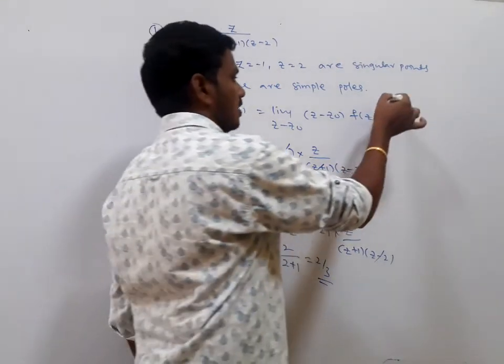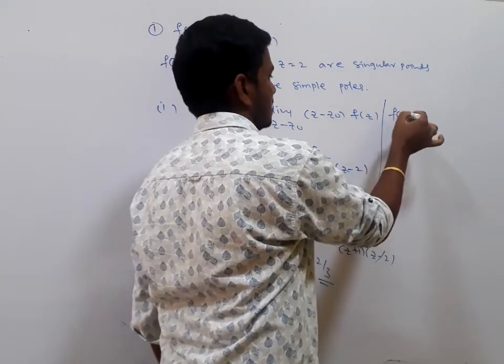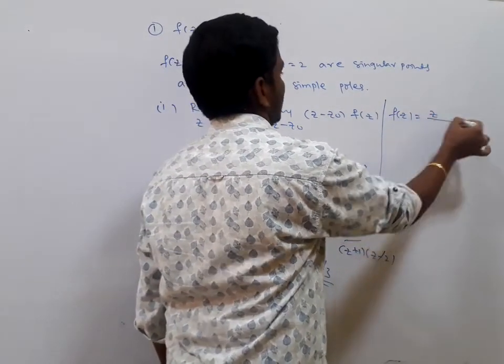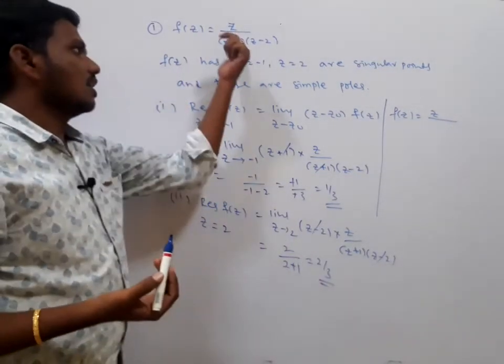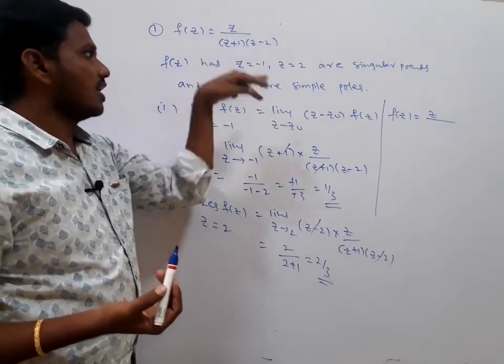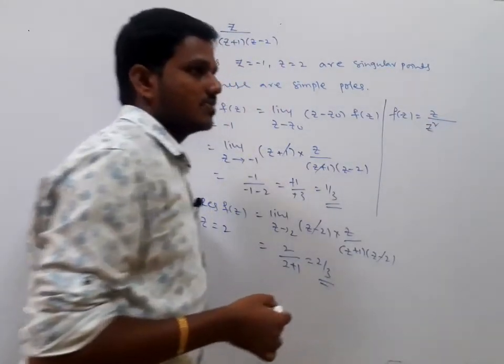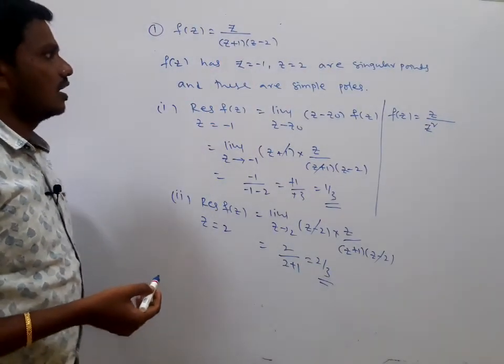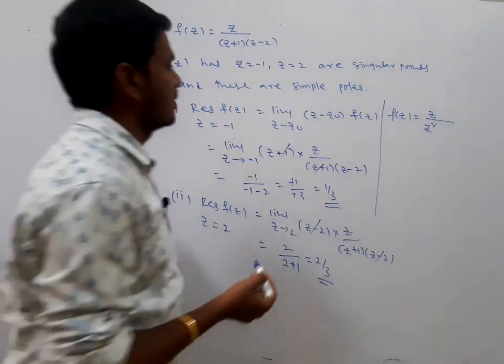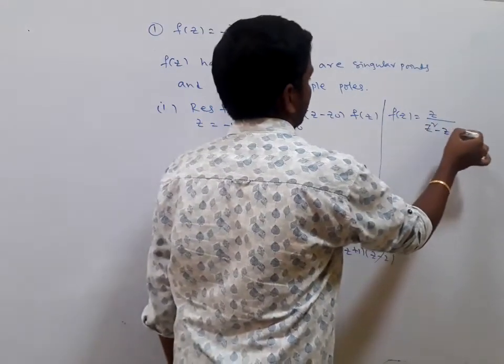Yes, you know that alternative definition, no? So we have f of z is equal to z divided by, clearly you know that minus 1 comma 2 are the singular points. If you expand the denominator, z square minus 2z plus z, it is z square minus z minus 2, right?